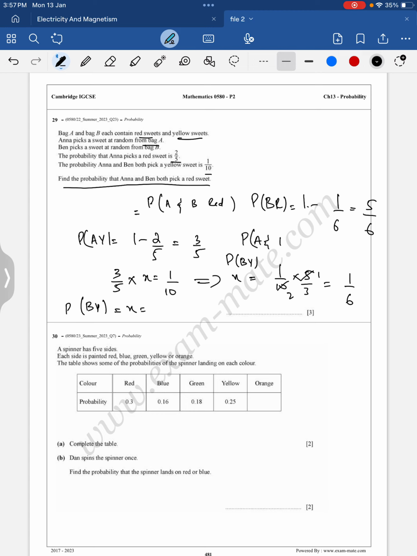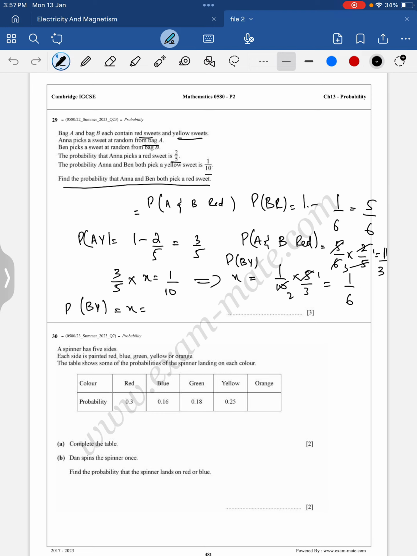Anna and Ben red sweet is equal to 5 upon 6 multiplied by 2 upon 5. 5 cancels, 2 1s are 2, 2 3s are 6, 1 upon 3. Clear?